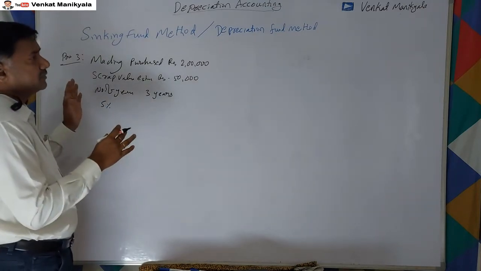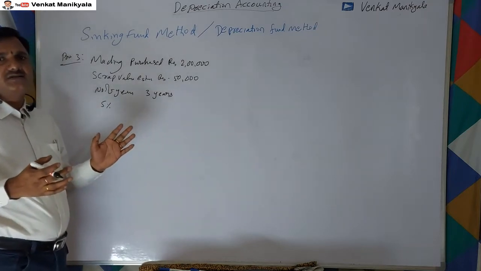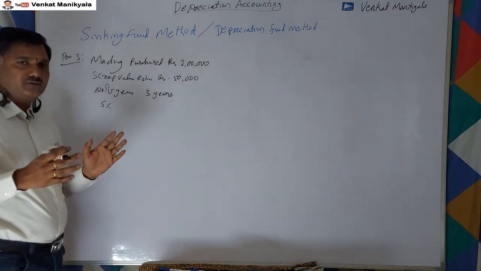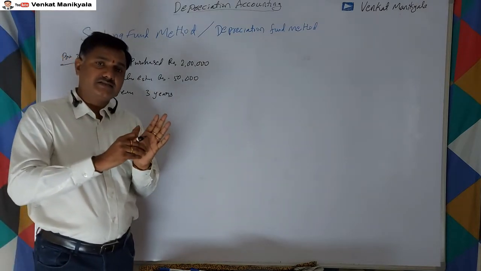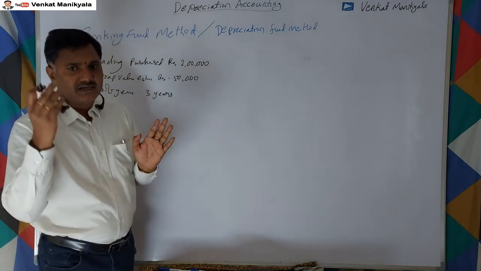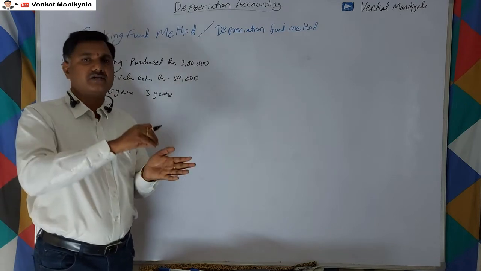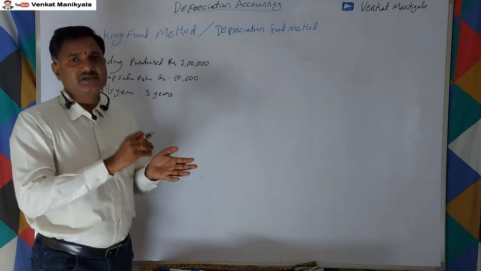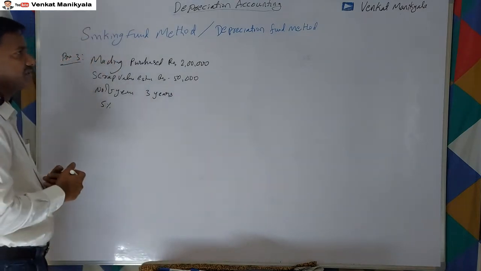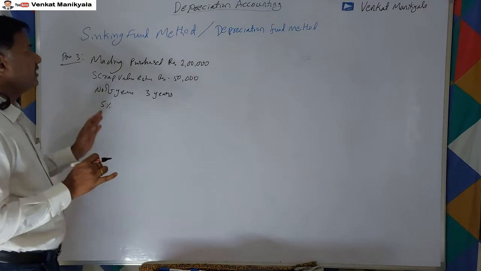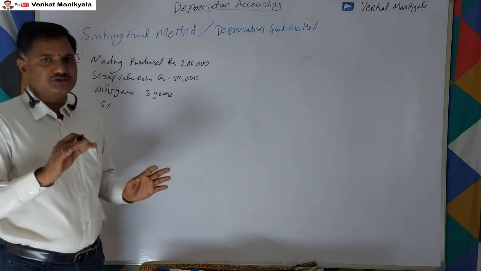In this method, we have a different kind of journal entries. It's not as simple as the straight line method or the diminishing value method. Here we first write the depreciation entry, then an investment entry, and thereafter the interest on investment, or return on investment. Again every year we write the depreciation and investment entries. Those entries we are supposed to write. But the simple thing here is that the depreciation won't change. Once we calculate the depreciation per year, it won't change.